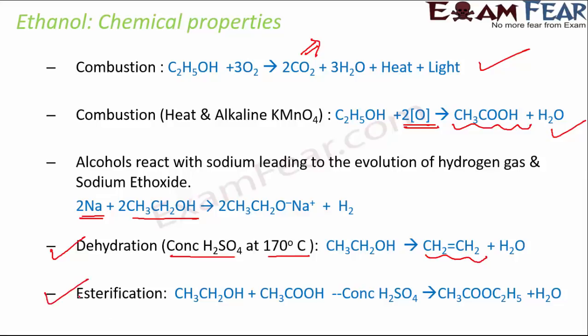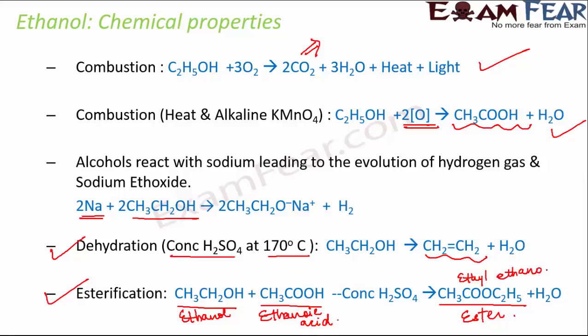And finally, we have esterification. Here, ethyl alcohol combines with another acid to form an ester, and this process is known as esterification. So this is the ester: we have a methyl group here, then the carbonyl group, followed by the ethyl group here. This reaction happens when ethanol reacts with ethanoic acid. And what do we get as a product? A sweet smelling ester which is called ethyl ethanoate.